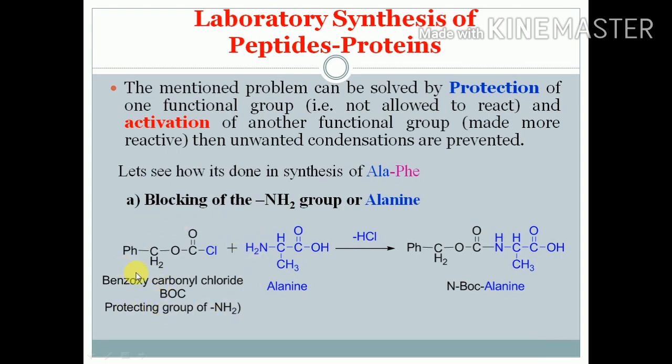This BOC is allowed to react with the alanine. So what will happen? This NH2 group will react with this carbonyl, Cl minus will leave, and here we will get N-BOC alanine, amine-protected alanine.